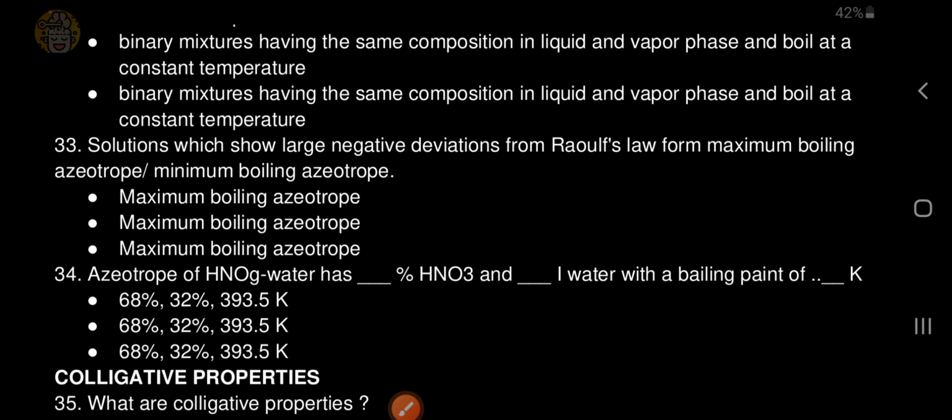Maximum boiling azeotrope. Azeotrope of HNO3 and water has __ percent HNO3 and __ percent water with a boiling point of __ Kelvin. It is 68% HNO3, 32% water, and 393.5 Kelvin.